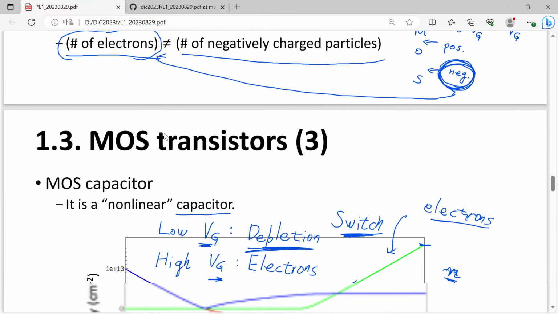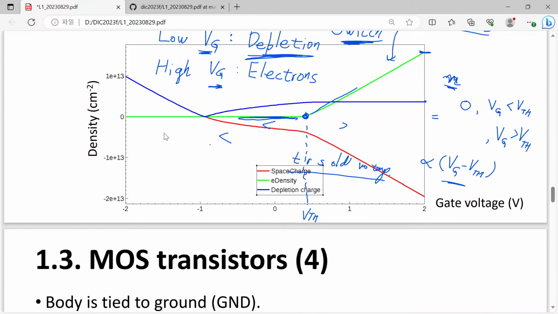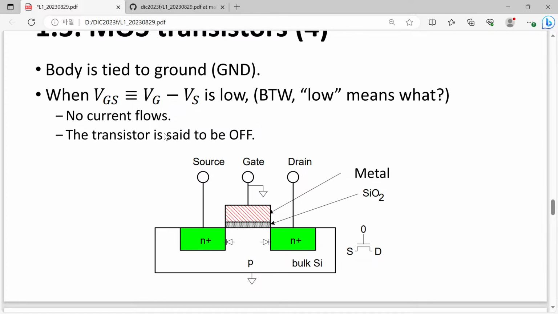Okay, although we have just discussed this in a qualitative way, we will revisit this concept as the lecture progresses. And now we are talking about the body. Body, sometimes called the substrate, is another terminal. Source, drain, and gate are all covered, and body is not explained up to now. Where can you find the body? Here, typically we draw it in this way, but this is just a schematic.